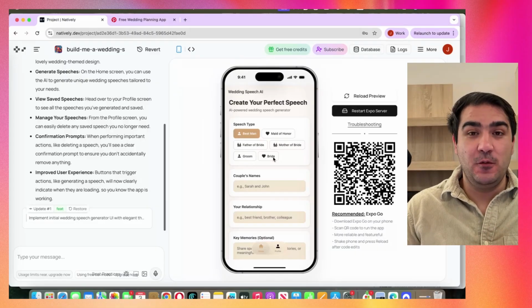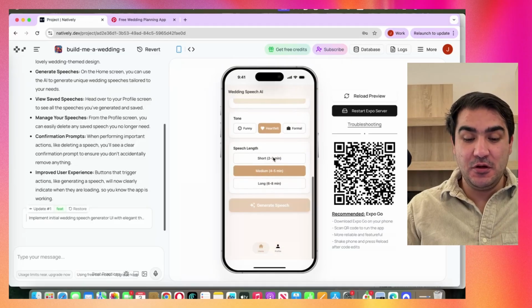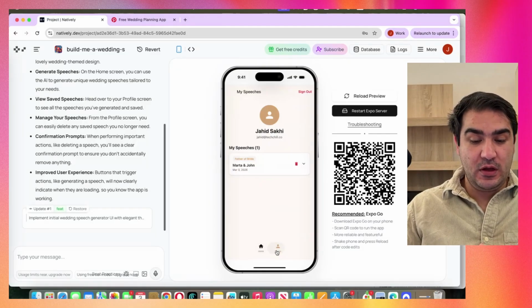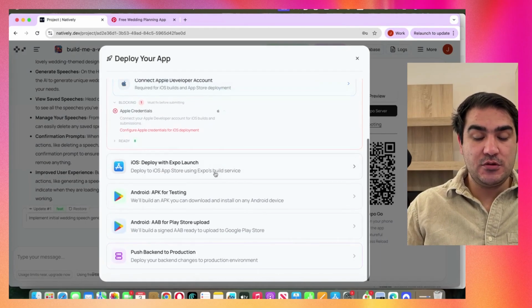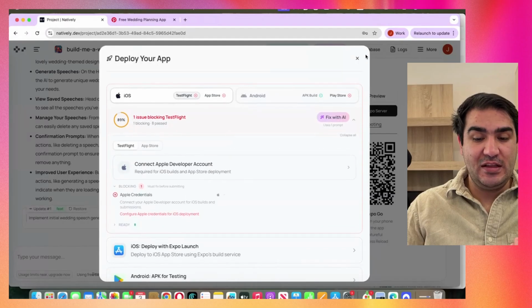I was like, okay, this is an interesting one, and I'm trying to build it. So this actually works perfectly. And then we have the speech here. We can just go deploy the app, to be honest, to either the App Store or Play Store, and that's it.